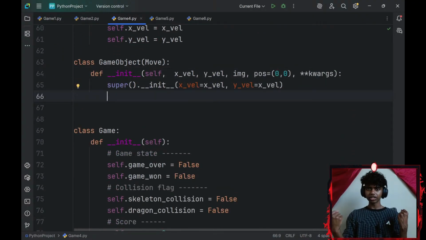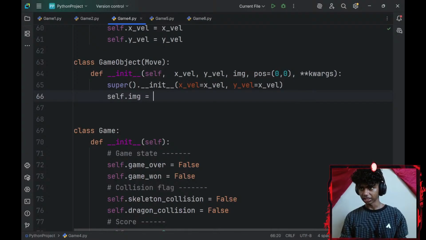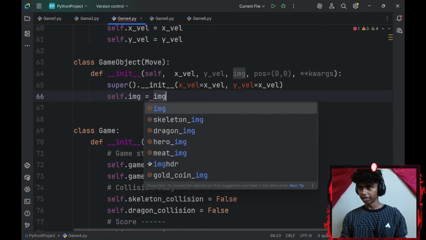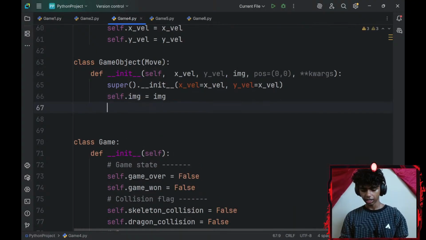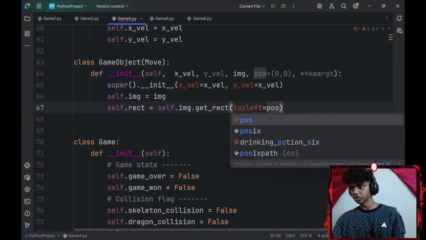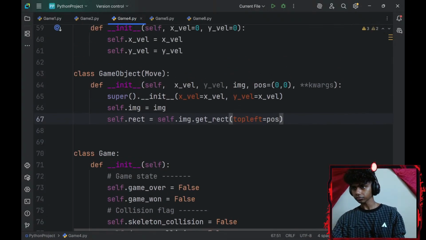Now let me go ahead and create images, rects, and masks. So I'll go with self.image. I'll set that equal to my image, and then self.rect equals self.image.get_rect, and the position will be top left, which is going to be equal to my position parameter here.